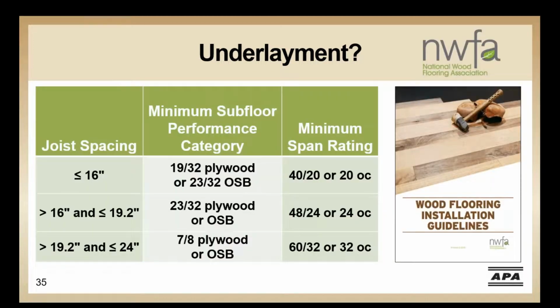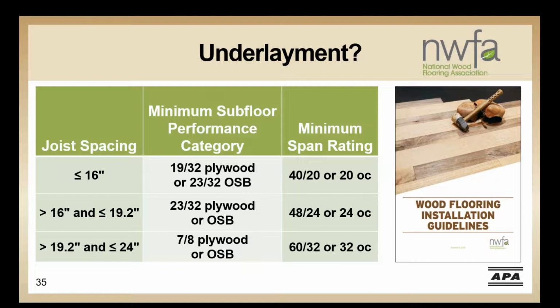You'll recall that Table 2 in the APA selection, installation, and preparation of plywood underlayment guide said that the installation of underlayment is optional. That doesn't necessarily mean you simply decide to install an underlayment or not. The National Wood Flooring Association also provides some guidance on when to use an underlayment. This guide details a single layer system where the underlayment isn't required depending on the subfloor thickness category you are using.